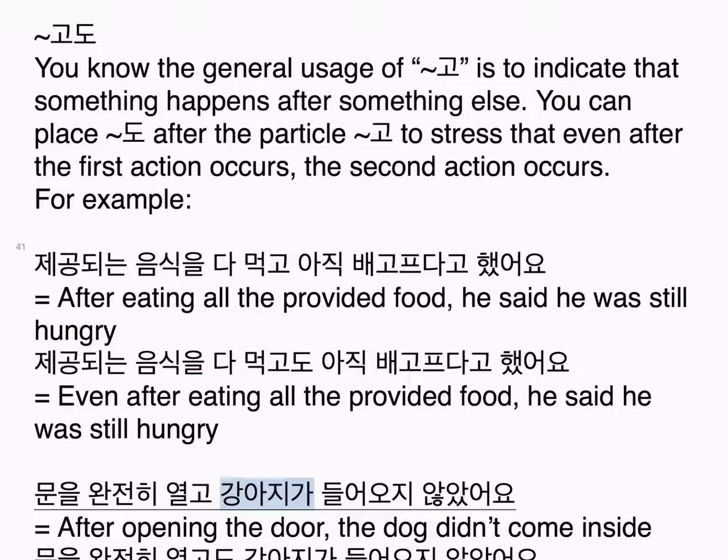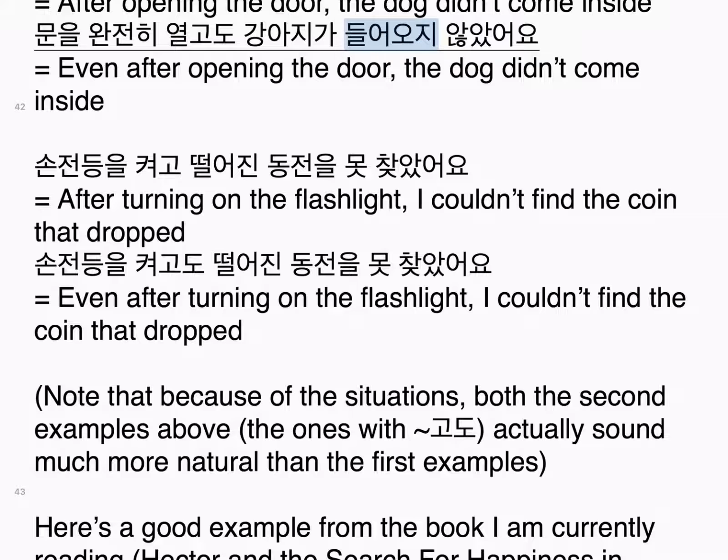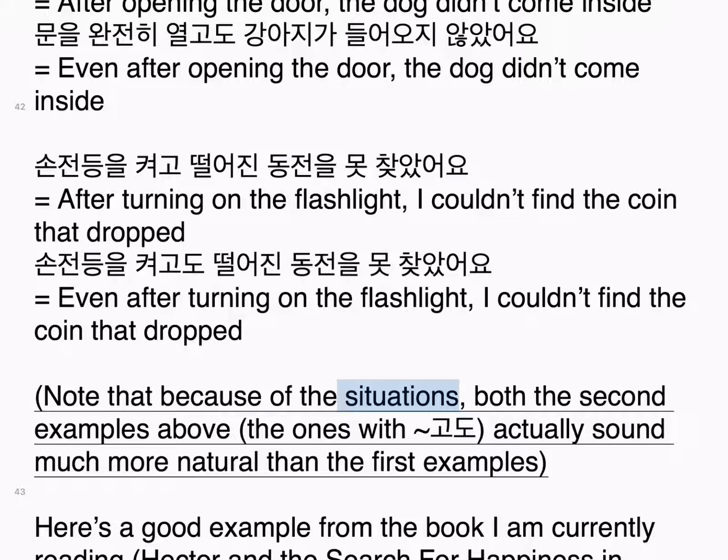문을 완전히 열고 강아지가 들어오지 않았어요. After opening the door, the dog didn't come inside. 문을 완전히 열고도 강아지가 들어오지 않았어요. Even after opening the door, the dog didn't come inside. 손전등을 켜고 떨어진 동전을 못 찾았어요. After turning on the flashlight, I couldn't find the coin I dropped. 손전등을 켜고도 떨어진 동전을 못 찾았어요. Even after turning on the flashlight, I couldn't find the coin I dropped. Note that because of the situations, in both of the second examples above, the ones with 고도 actually sound much more natural than the first examples.